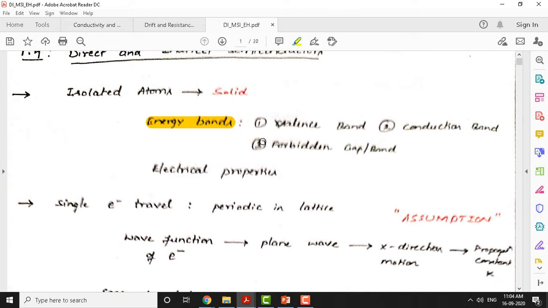We said there are different energy bands in solids, mainly the valence band, which is the outermost band. The second is the conduction band, which lies above the forbidden gap. These two bands, the valence band at the bottom and the conduction band above, are separated by the forbidden gap or forbidden band.